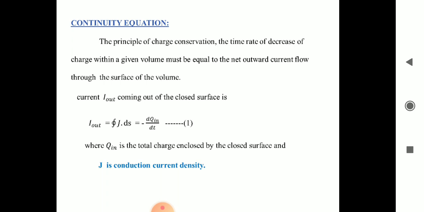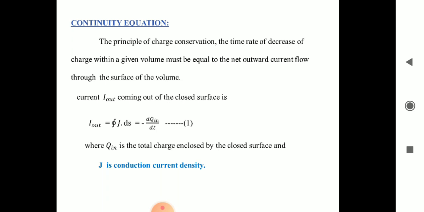It is due to that the time rate of decrease of charge within a given volume must be equal to the net outward current flow through the surface of the volume. This is the continuity equation. You see, I out. What is I out? Current coming out of a closed surface. I out, the current coming out of a closed surface, is equal to minus dq in by dt.